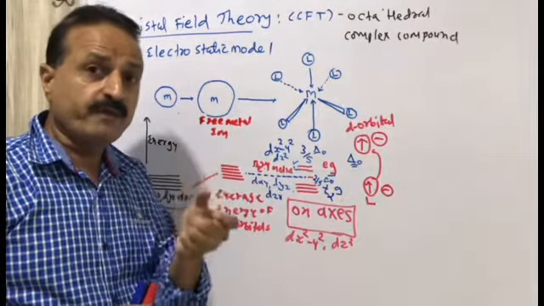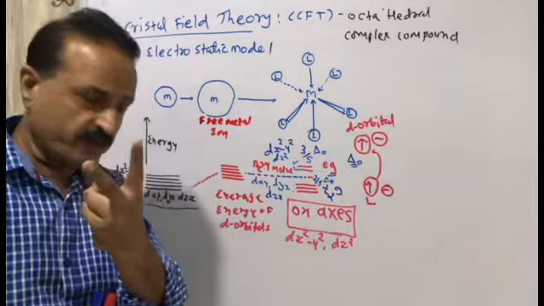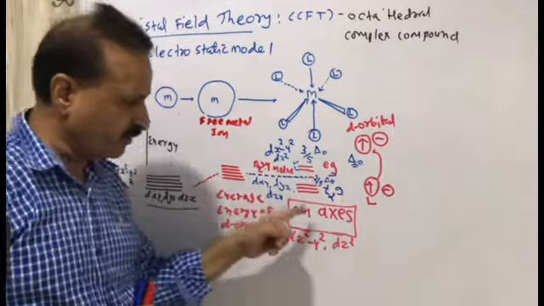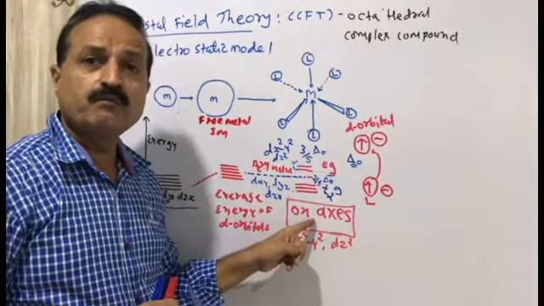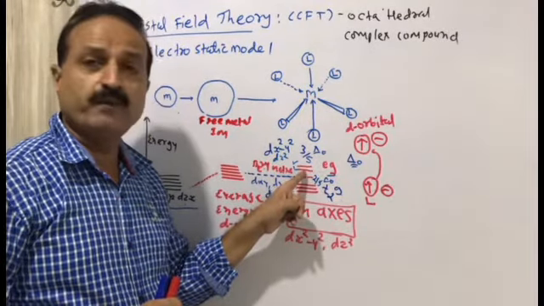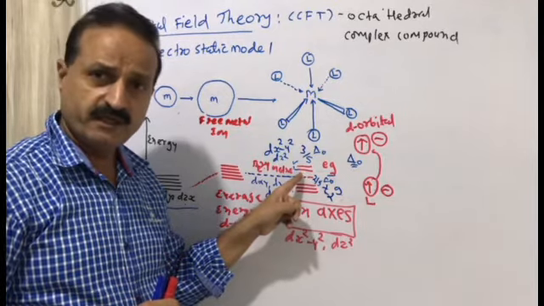Which d orbitals have more repulsion? The two d orbitals, dx square minus y square and dz square, which are present on axis, have more repulsion, will get energy and transfer to the upper energy level, that is to be said Eg.